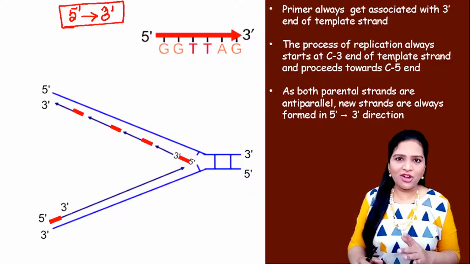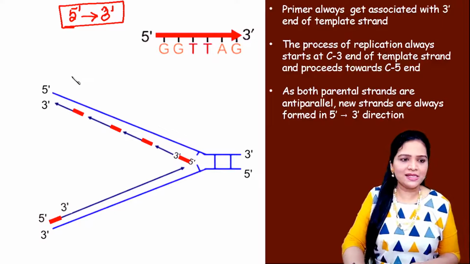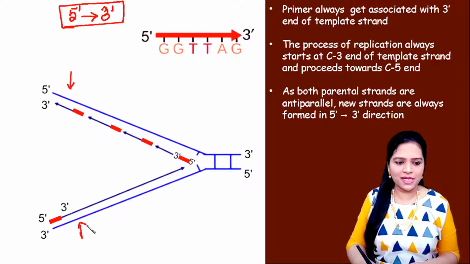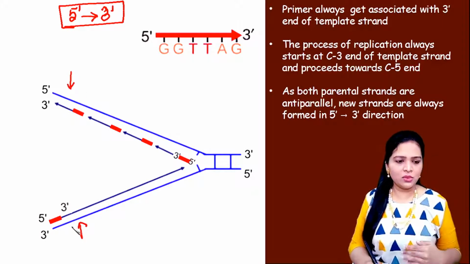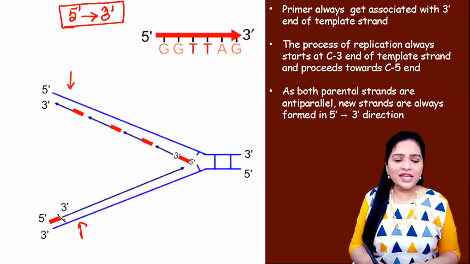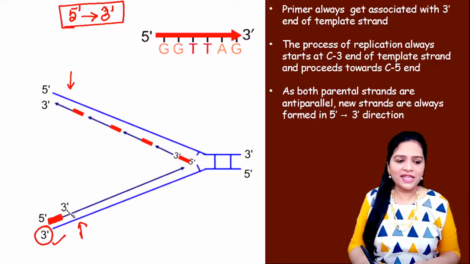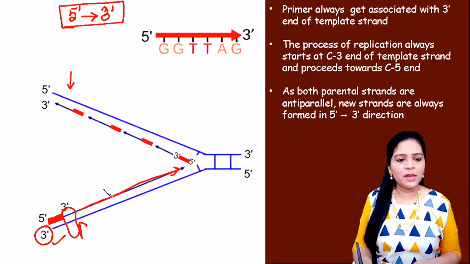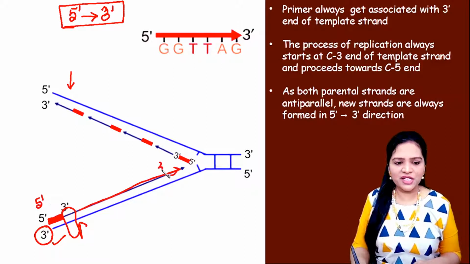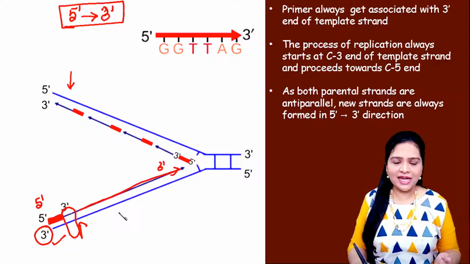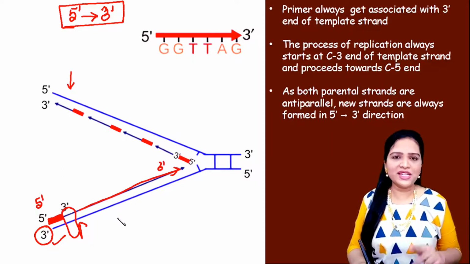Now accordingly, look at this picture. In these two separated strands, this is one template strand and this is another template strand. When we see the lower strand, the RNA primer, this red colored thing in the 5 prime to 3 prime direction, comes and attaches to the 3 prime end of the template strand. Then the DNA polymerase comes and acts here. The synthesis of the DNA occurs in the 5 prime to 3 prime direction like this. So this strand satisfies both the rules of DNA synthesis.